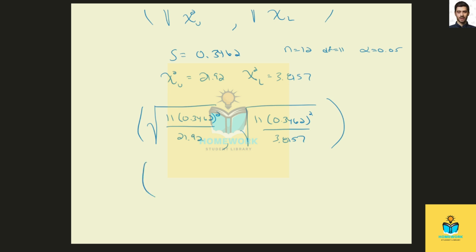To the calculator. We get 0.2453 to 4 places for the lower, and for the upper, 0.5878.